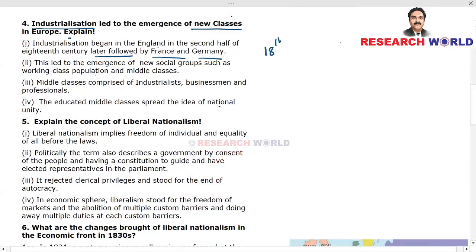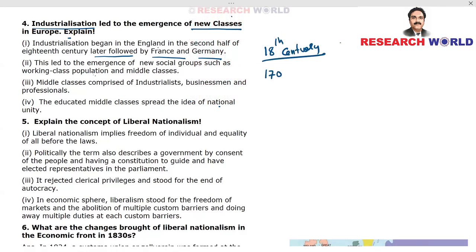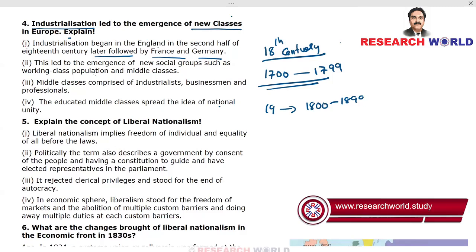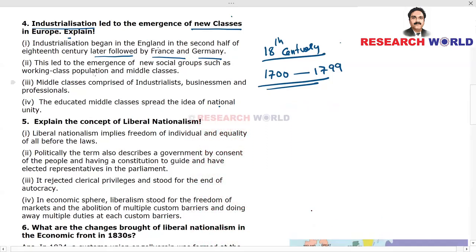So what do you mean by the term 18th century? 18th century is a period from 1700 to 1799. That's how you should conceive it when the number is given as century terms. For example, 19th century means 1800 to 1899. That would be the 19th century. Now coming to the point, we say it is in the second half of 18th century. What does that mean?